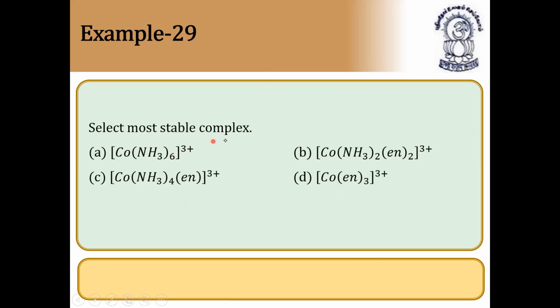Select the most stable complex. Most stable complex means we have to see the number of rings is most. So definitely this is most stable because it can form optical isomerism. Next question.